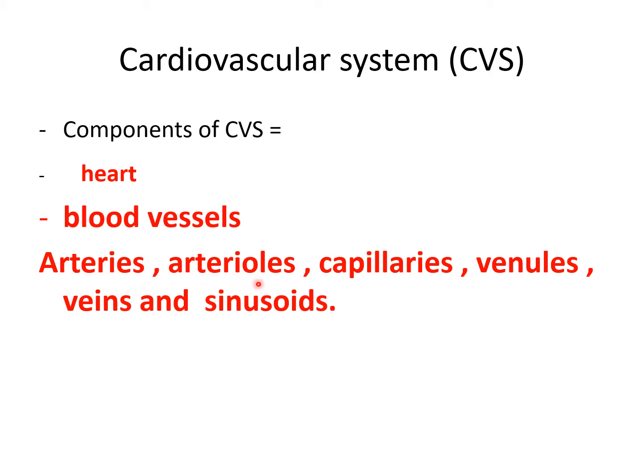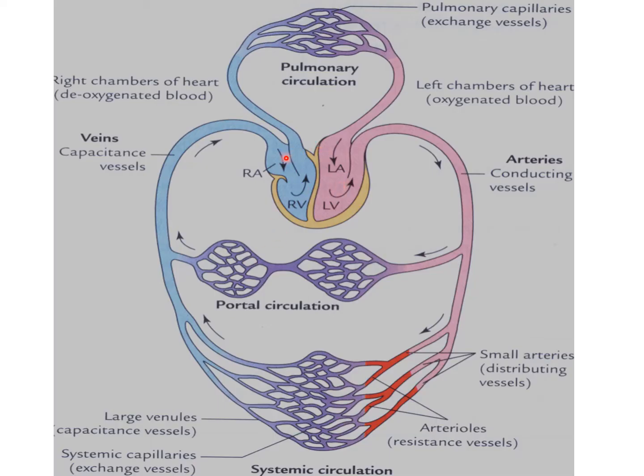The cardiovascular system consists of the heart and blood vessels: arteries, arterioles, capillaries, venules, veins and sinusoids. So you see, this cardiovascular system includes the heart and blood vessels.